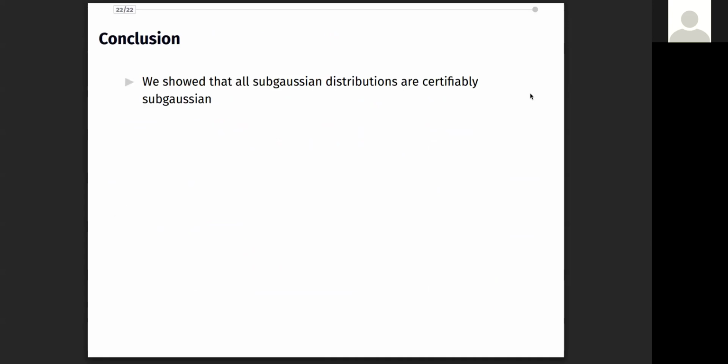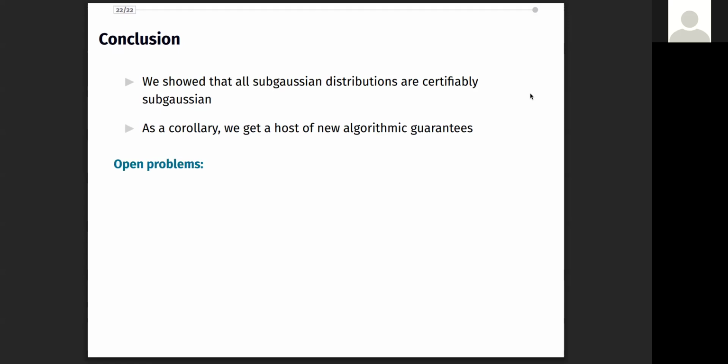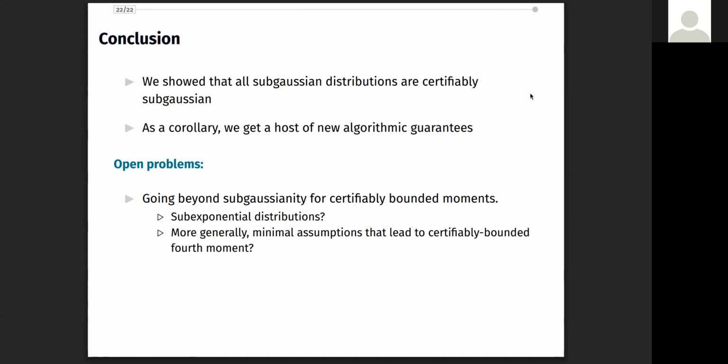I now conclude. We showed that all subgaussian distributions are certifiably subgaussian. And we also discussed algorithmic implications of this result. In terms of open problems, a main important direction for future research is to go beyond the class of sub-Gaussian distributions and study what are much weaker classes of distributions, such as sub-exponential distributions, that do have certifiably bounded moments. For example, what are the minimal assumptions that lead to the fourth moment being certifiably bounded?